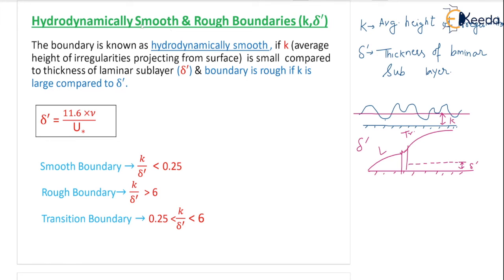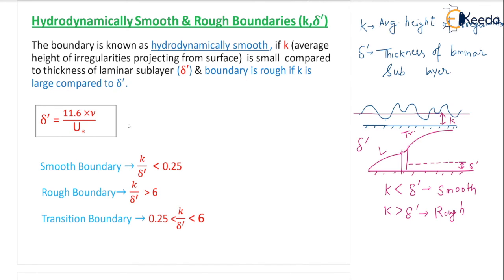Now we are going to define the smooth and rough boundaries. The boundary is known as hydrodynamically smooth if K, the average height of irregularities projecting from the surface, is small compared to the thickness of laminar sublayer delta dash. So if K is less than delta dash, then it is called smooth, as per the definition. And the boundary is rough if K is large compared to delta dash.